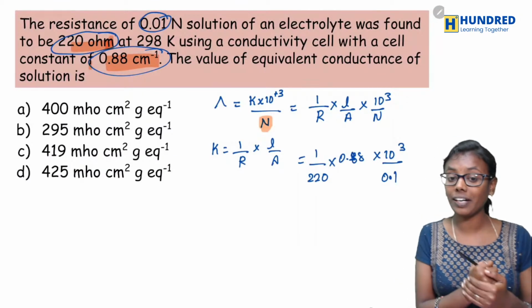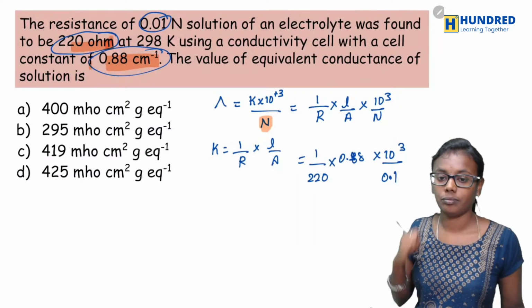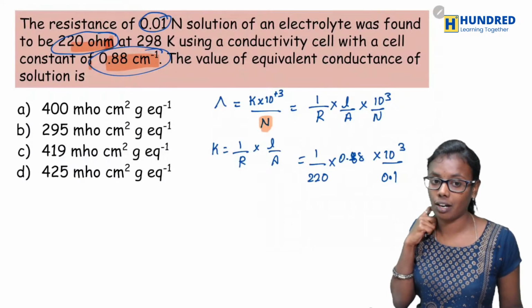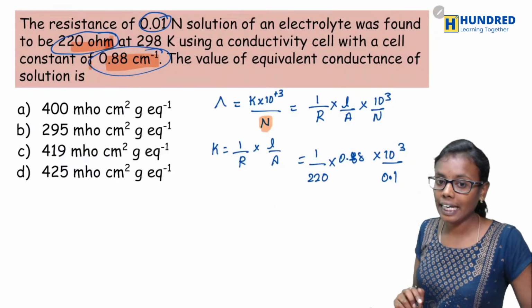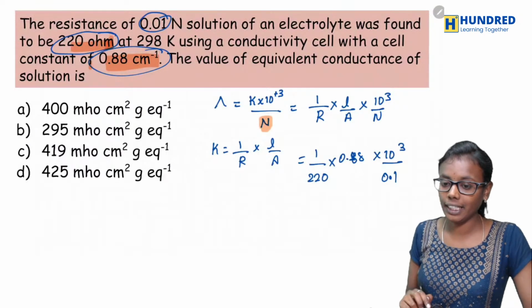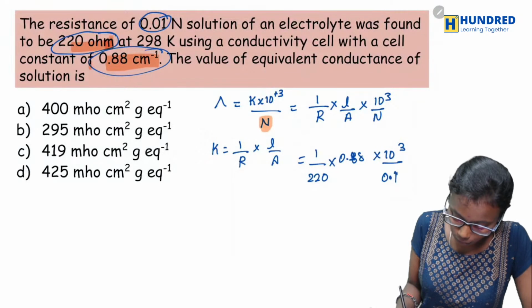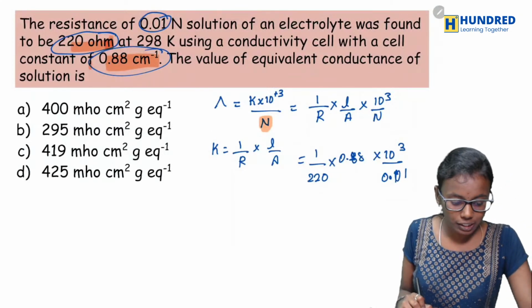So now what would be your answer? By seeing the options itself you can give the answer now.